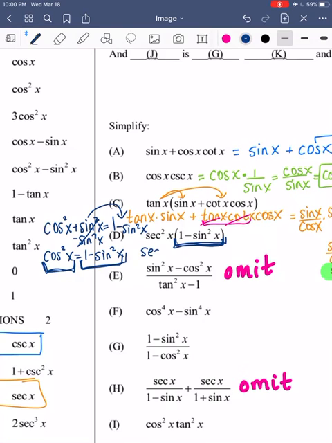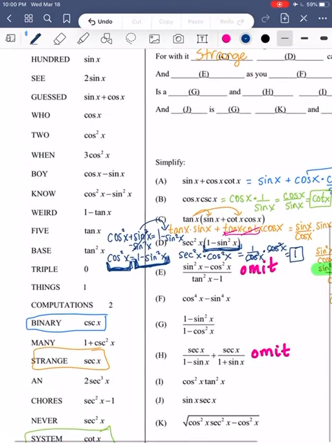Okay, so I'm going to replace 1 minus sine squared x with cosine squared x, since those are equivalent to each other. So I'm going to have secant squared x, I'm just going to bring that down for now, times cosine squared x, because I'm replacing 1 minus sine squared with what it's equivalent to, which is cosine squared. And now hopefully you remember that those are reciprocals of each other. If you don't remember it, you can just rewrite it. So secant is 1 over cosine squared times cosine squared. And so they will just cross out and you'll get 1.